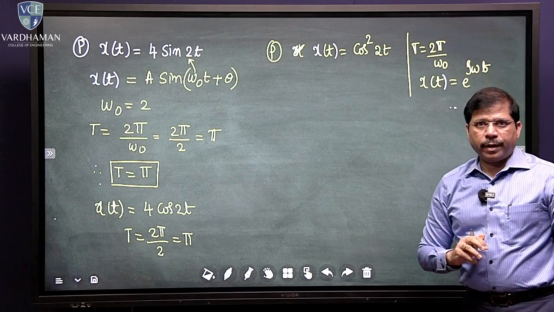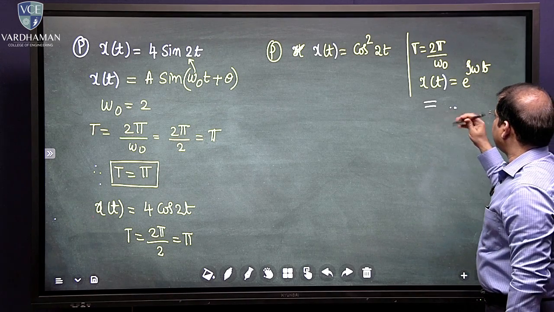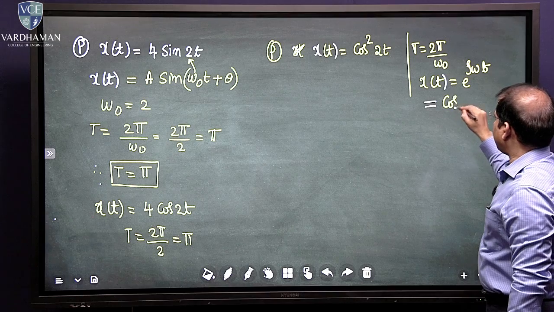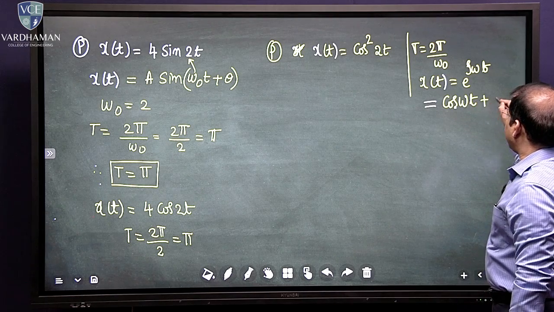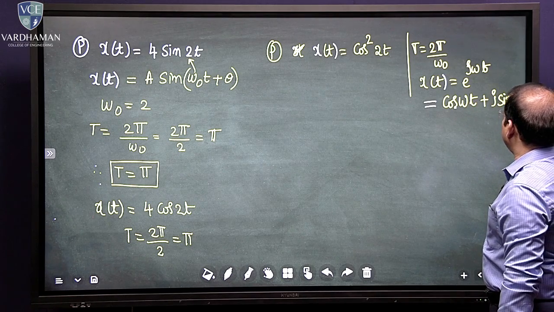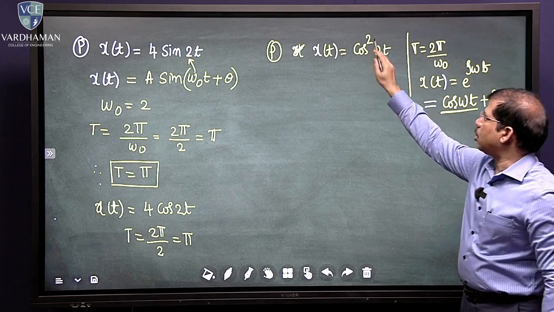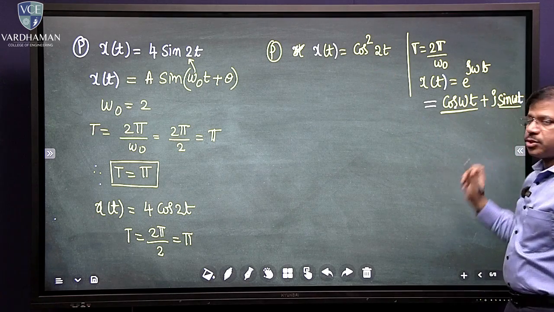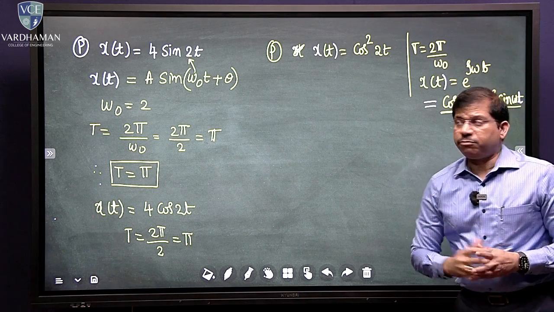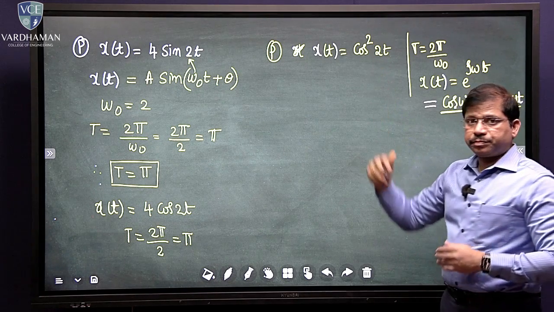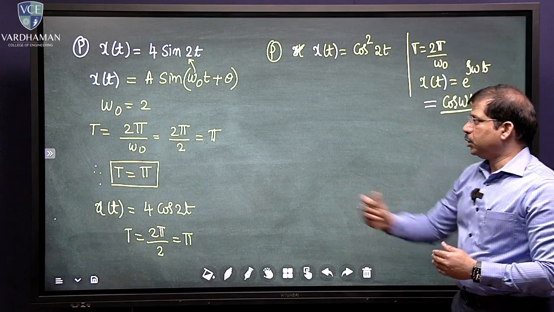Is it not? What is e power j omega t? Cos omega t plus j sin omega t. You look at it, it is cos omega t plus j sin omega t. It is not cos square omega t plus j square omega t. So, therefore, this particular problem you cannot directly do using this.